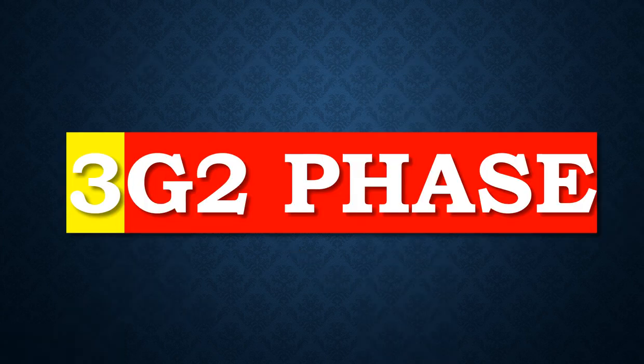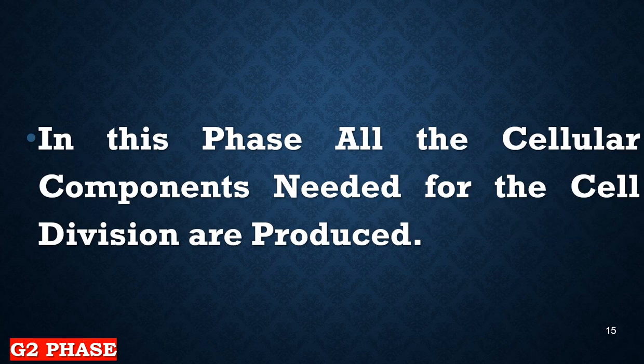All right, the third phase of the interphase is called the G2 phase, or the secondary growth phase. In this phase, all the cellular components needed for cell division are produced, like spindle fibers, centromeres and centrosomes. You know, all the organelles that are needed for the separation of the genetic material and the chromosomes into two nuclei will be produced here.